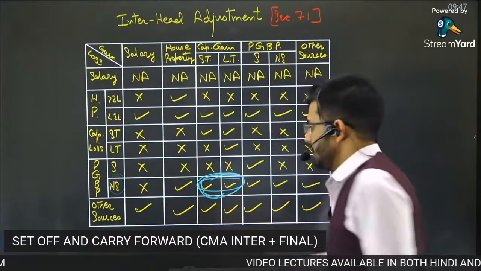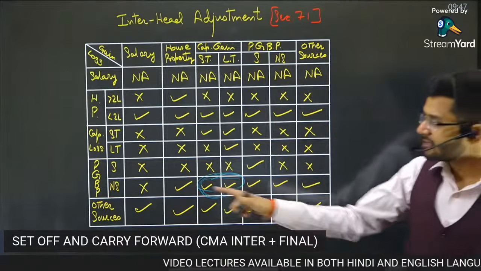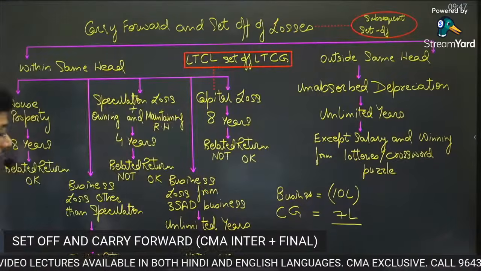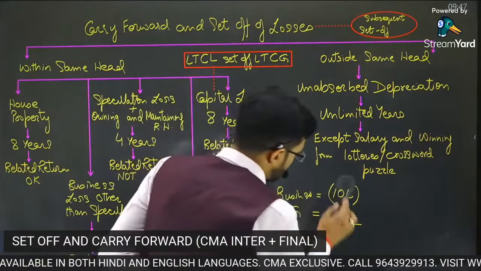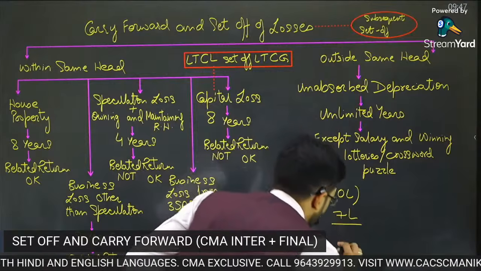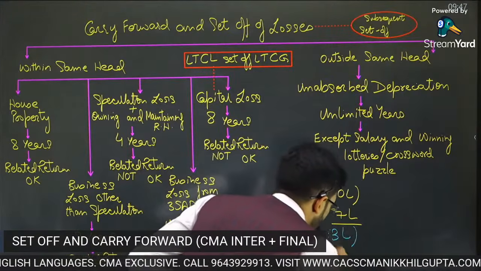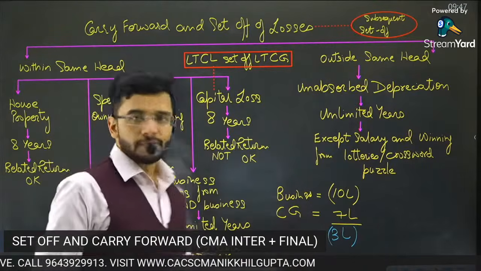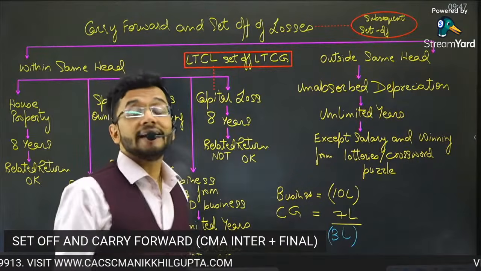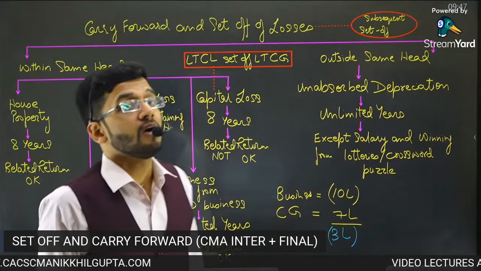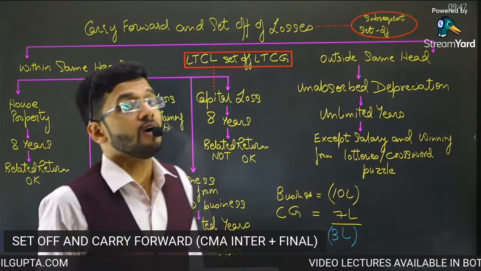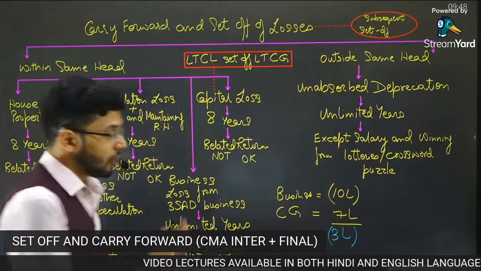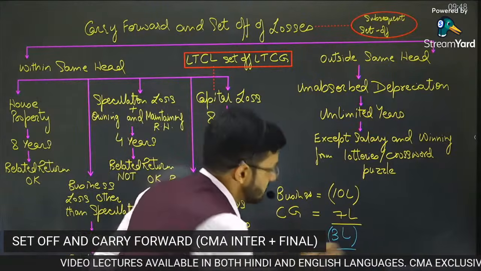So I am adjusting my business loss from capital gain. It is permissible. After I set off my business loss from capital gain, I am remaining with 3 lakh rupees of loss. Of course, in the current year, I need not pay any taxes because I'm carrying a loss. The net loss is there in my GTI. Gross total income is a negative figure. Therefore, there's a loss. In the current year, I'm not going to pay any taxes on this 3 lakh rupees.